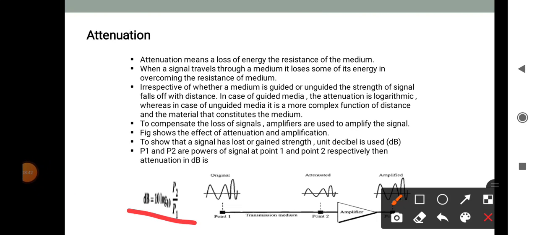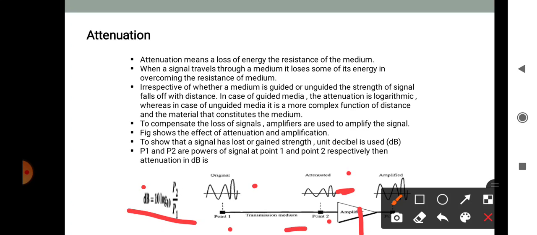This is the figure for attenuation. Here, first, this is the original signal at point 1. When it travels through the transmission medium, attenuation occurs at point 2, and the signal becomes small. That means attenuation has occurred. When we send this signal, it loses some energy as it overcomes the resistance of the medium. To solve this problem, we connect an amplifier and the signal returns to its original strength. To show that a signal has lost or gained strength, the decibel is used.